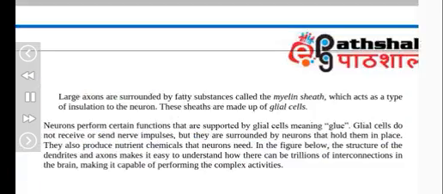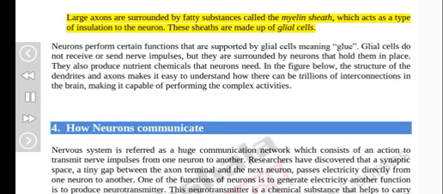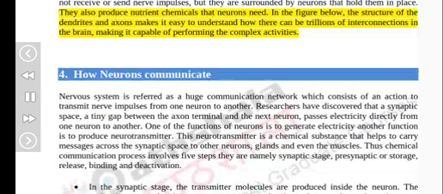Large axons are surrounded by fatty substances called the myelin sheath, which acts as a type of insulation to the neuron. These sheaths are made up of glial cells. Neurons perform certain functions that are supported by glial cells, whose name means glue. Glial cells do not receive or send nerve impulses, but they are surrounded by neurons that hold them in place. They also produce nutrient chemicals that neurons need. In the figure below, the structure of the dendrites and axons makes it easy to understand how there can be trillions of interconnections in the brain, making it capable of performing complex activities.